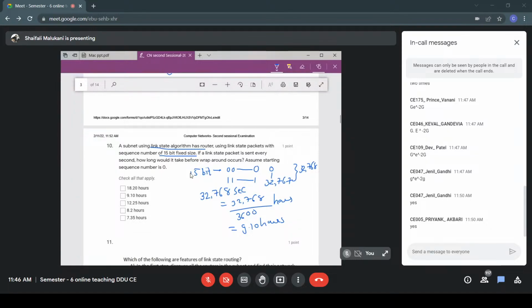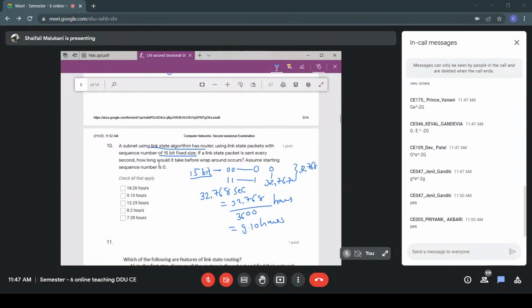What is wraparound? Actually 15 bits are used for the sequence number, so the sequence number will vary from all zeros to all ones. Wraparound is when, after all ones, the next sequence number will be 0000. So after how many link state packets will wraparound take place? This number is 0 and the last number will be all 15 ones, that is 32,767. Totally those are 32,768 packets, right? So after generating this many packets, wraparound will take place.